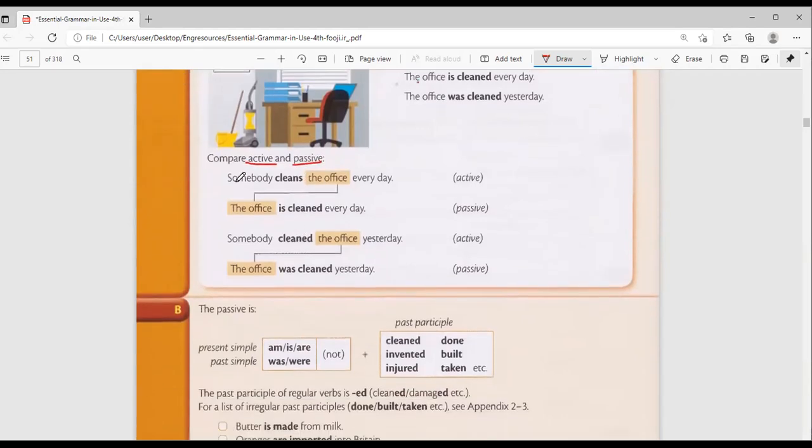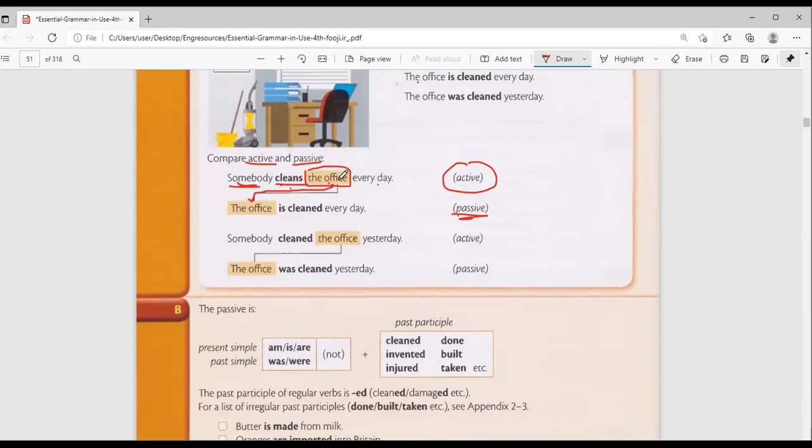Look, somebody cleans the office every day. This is an active sentence because my subject here is the one that does the action. Somebody cleans the office. But look at the passive. In the passive, you start with the office. The office is now my object, so I take my object to start.